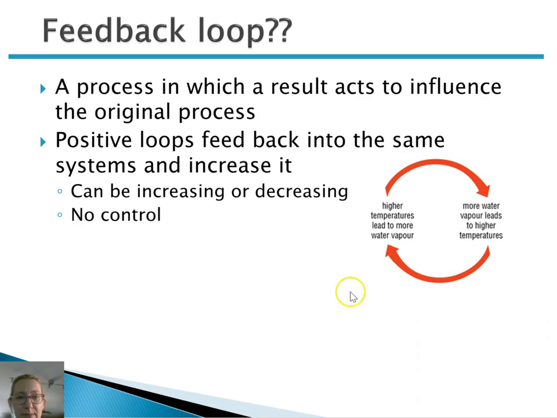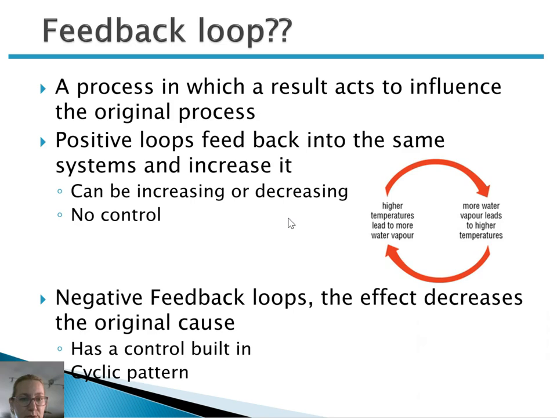Positive feedback loops feed back into the system to continue to increase it. For example, more water vapor leads to higher temperature, and with higher temperatures we evaporate more water and have more water vapor. We can see how this cycle would build on itself, so this positive feedback loop has an increasing effect. But we can also see a positive feedback loop that has a decreasing effect. The key about positive feedback loops is there's no control within the system. It seems to just go on and on forever, so there's no built-in control.